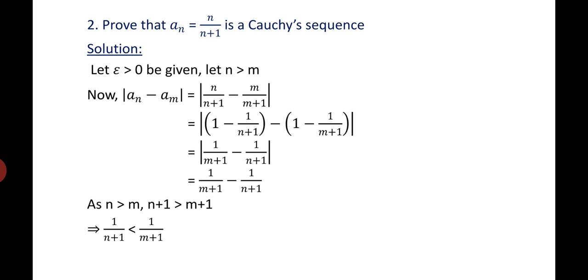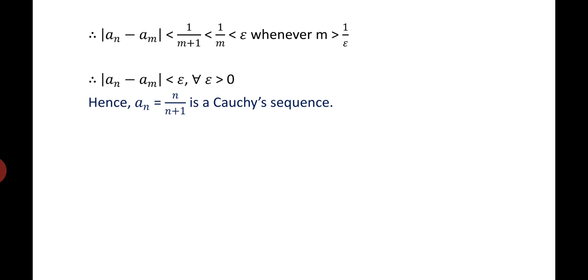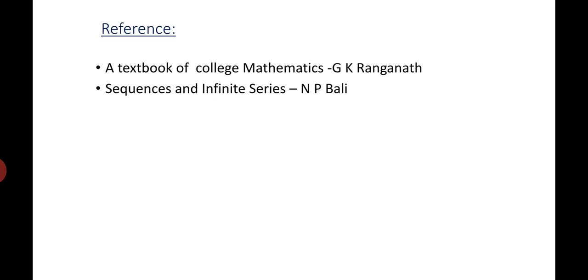And we know as n is greater than m, n+1 would be greater than m+1, which implies after taking reciprocal, 1/(n+1) is less than 1/(m+1). Therefore, |a_n - a_m| is less than 1/(m+1), that is less than 1/m, and that is less than epsilon whenever m is greater than 1/epsilon. Therefore, |a_n - a_m| is less than epsilon for all epsilon greater than 0. Hence, a_n = n/(n+1) is a Cauchy sequence.